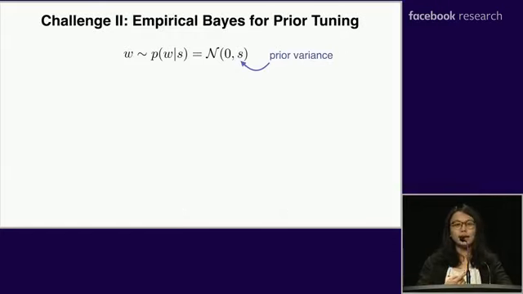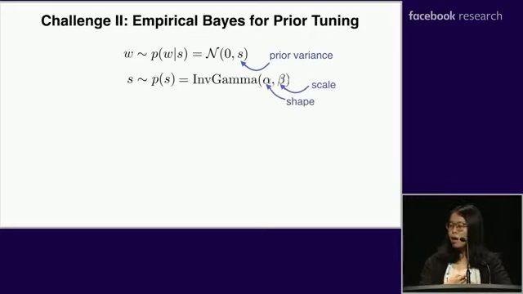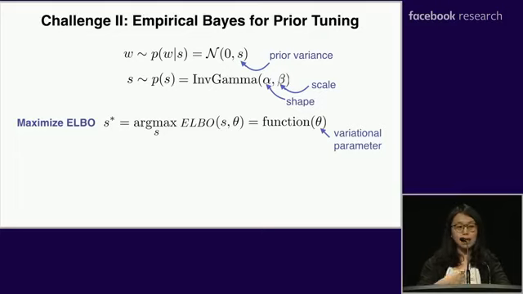Here is how we do it. We have this Gaussian prior over the weight W, and the Gaussian prior has a zero mean and prior variance S. We also put a prior over S, which is usually this inverse gamma distribution with shape alpha and scale beta. Instead of doing sampling as a fully Bayesian framework would do, we choose to maximize the ELBO with respect to the prior variance S.